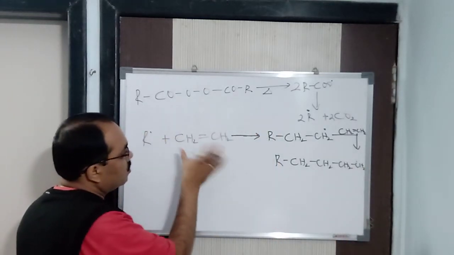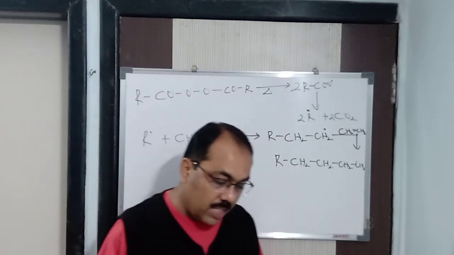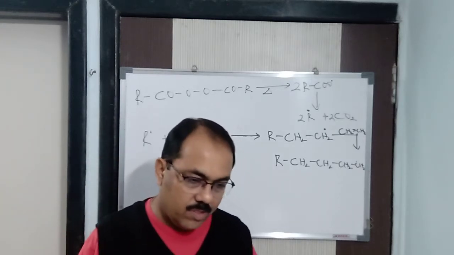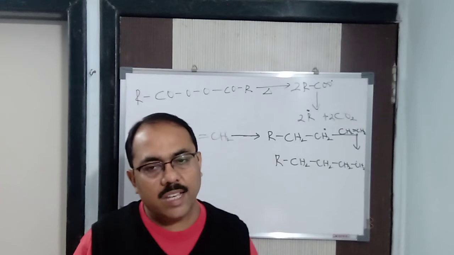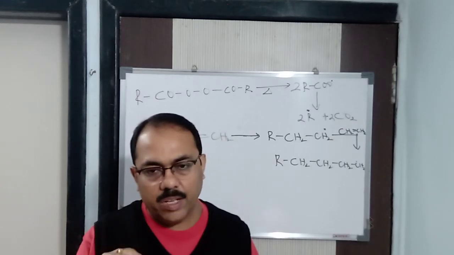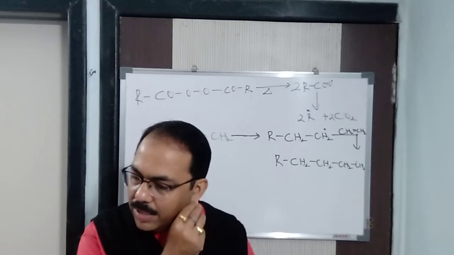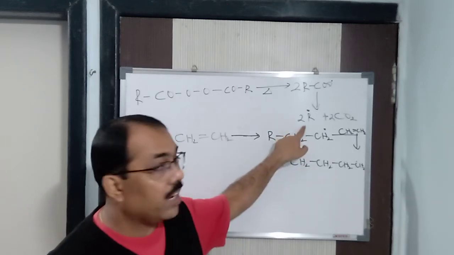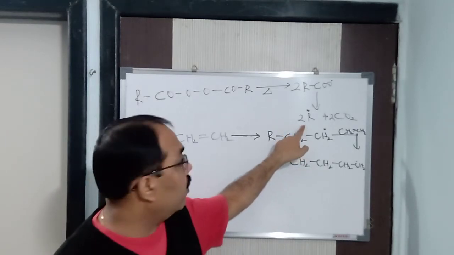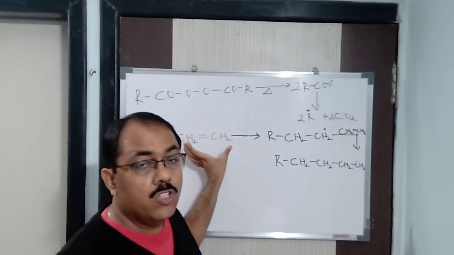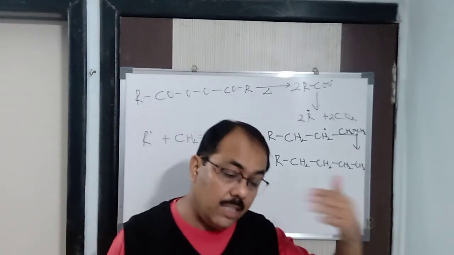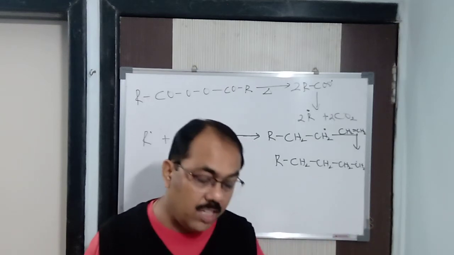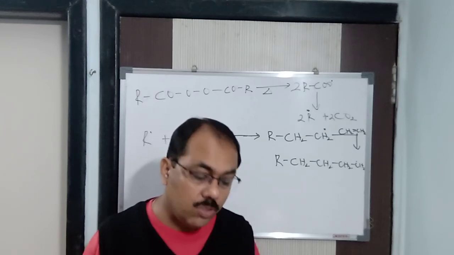So this is your initiation, this is your propagation. Now the chain termination, how will you terminate? You will remove the active centers from the site of the reaction. Now what is the active center here? The free radicals you are going to remove from the site of the reaction, or you are going to remove the ethene. You are going to stop the ethene which you are giving in every step. Either the free radicals or the ethene, you are going to stop it. When you stop it, then the chain is going to terminate.